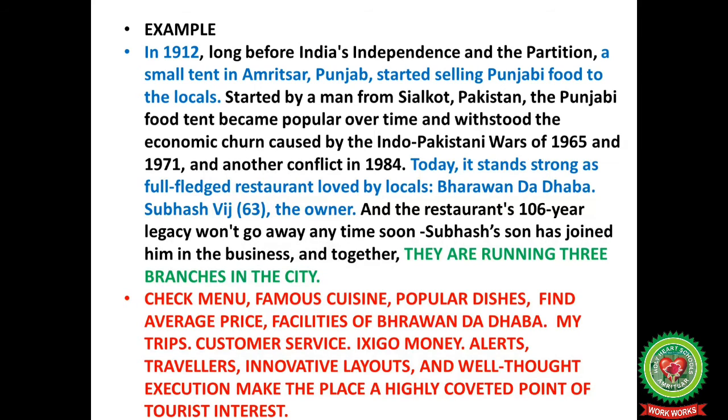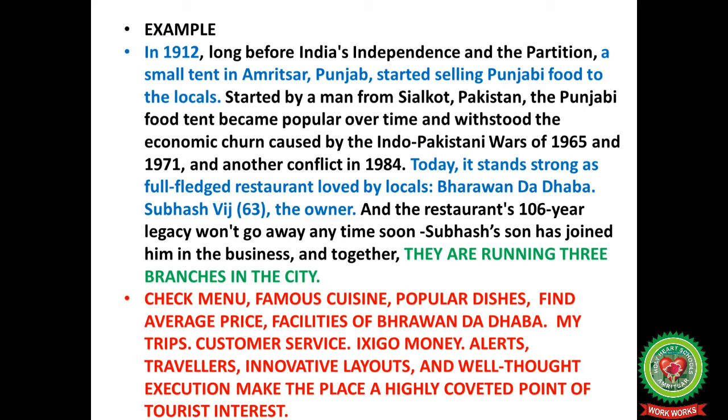Let us take an example here. In 1912, long before India's independence and the partition, a small tent in Amritsar, Punjab started selling Punjabi food to the locals. Started by a man from Sialkot, Pakistan, the Punjabi food tent became popular over time and withstood the economic churn caused by the Indo-Pakistani wars of 1965 and 1971 and another conflict in 1984. Today, it stands strong as a full-fledged restaurant loved by locals.